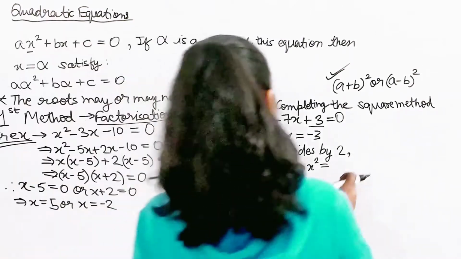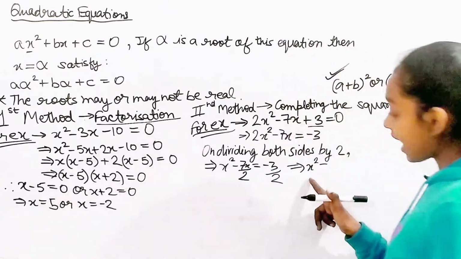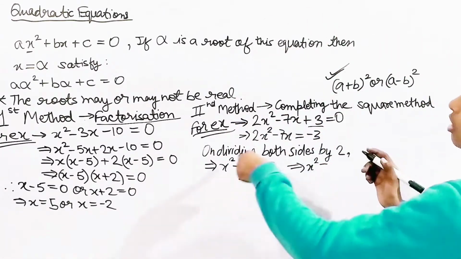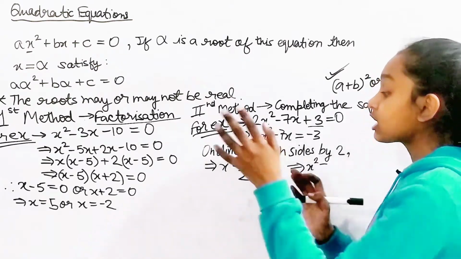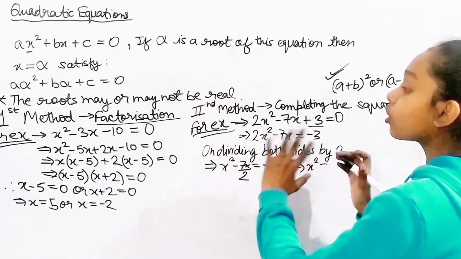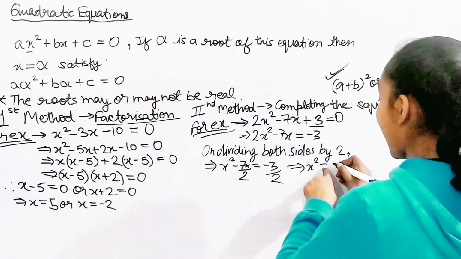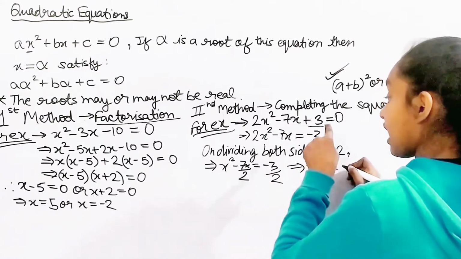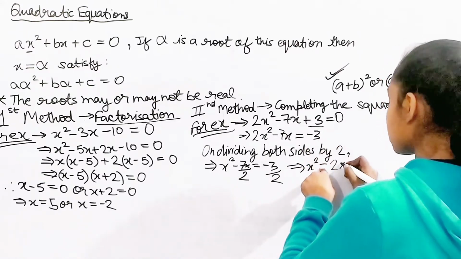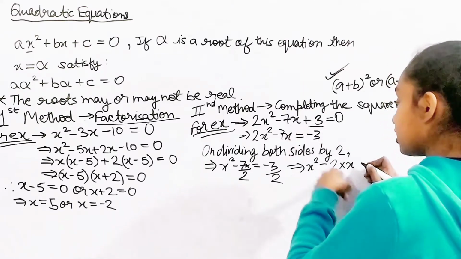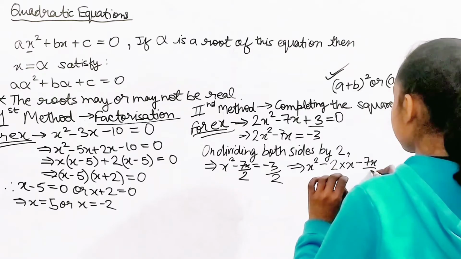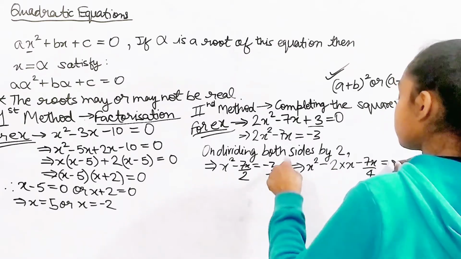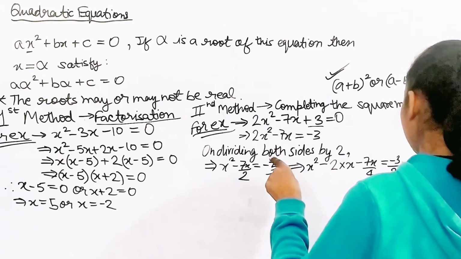What we had here was x squared minus 7x by 2. This is totally clear to us. In the next step, I had this negative 2 into x minus 7x by 4 is equal to negative 3 by 2.